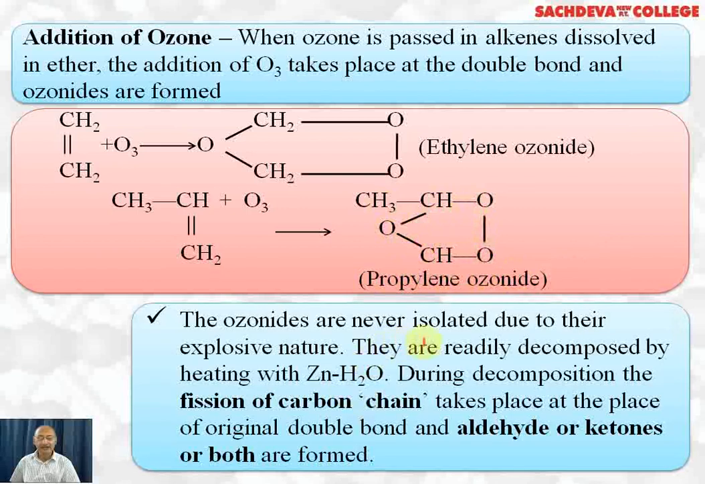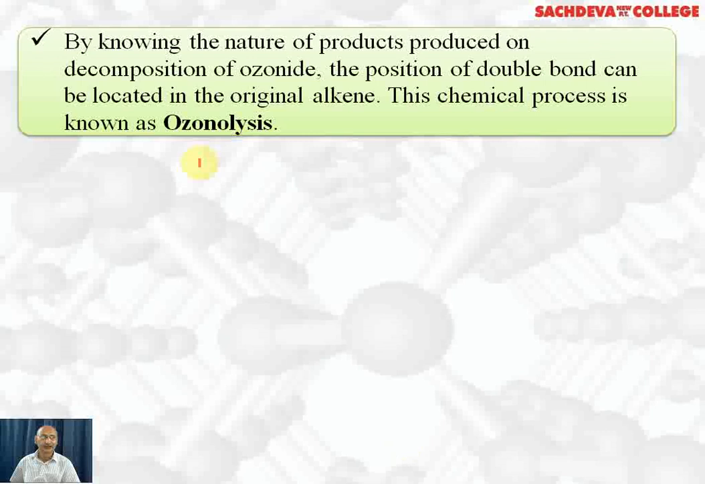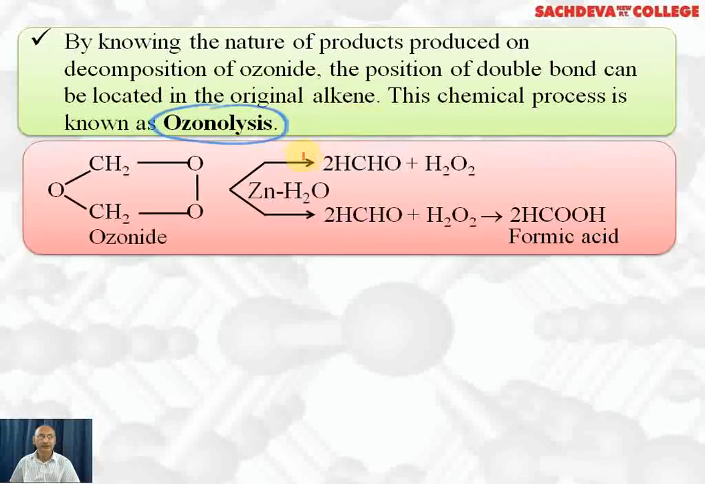The ozonides are never isolated due to their explosive nature. They are readily decomposed by heating with zinc and water, and during decomposition the fission of the carbon chain takes place at the place of the original double bond, and aldehydes and ketones are formed depending upon the ozonide. By knowing the nature of products produced on the decomposition of ozonide, the position of the double bond can be located in the original alkene. This chemical process is called ozonolysis.